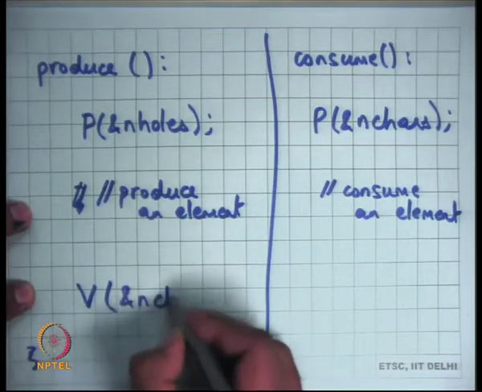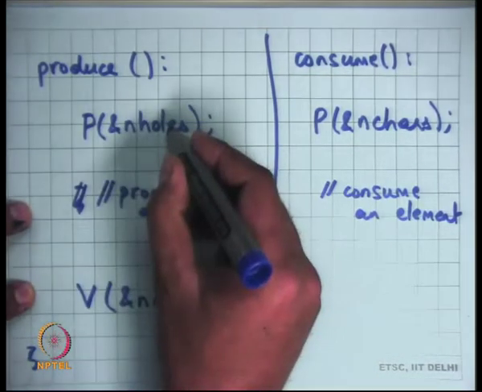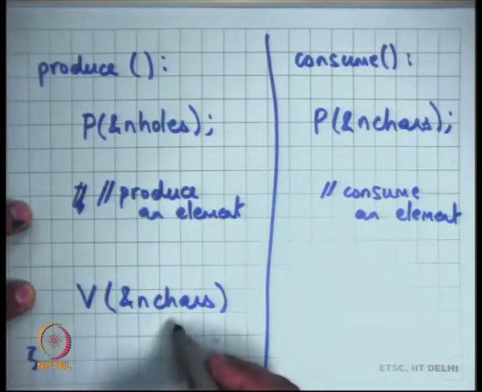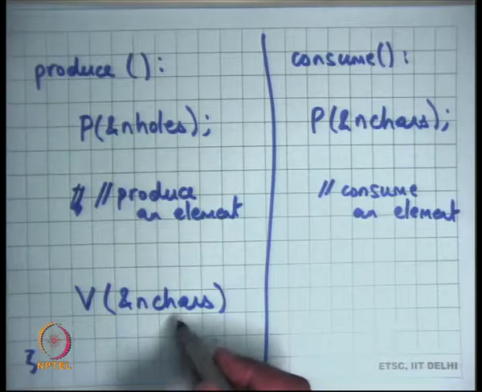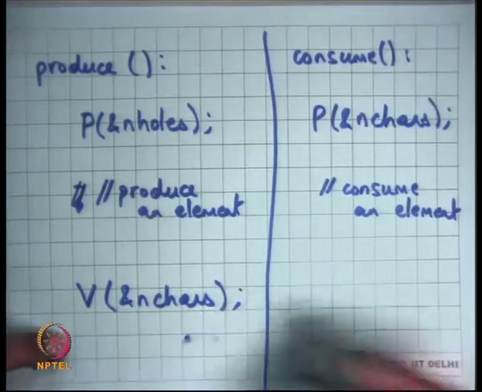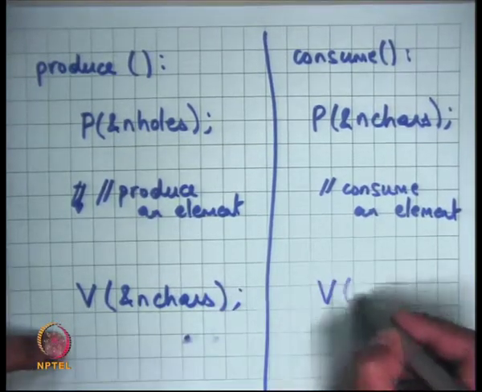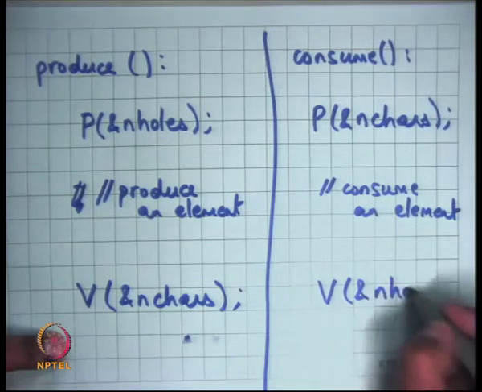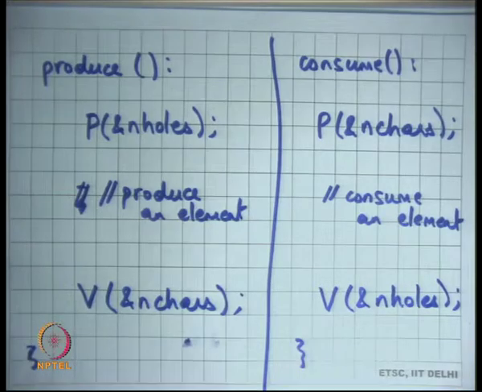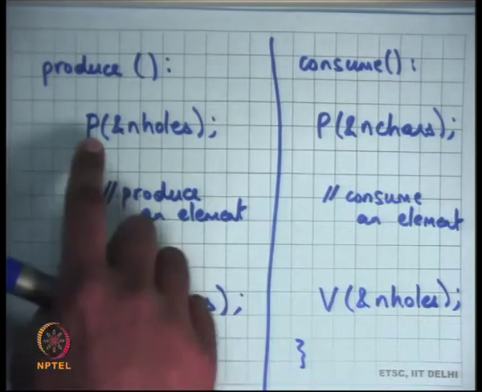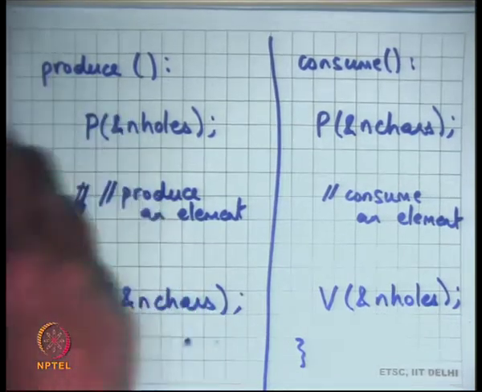N chars. You decrement n holes before, and you increment n chars after, because at this point you have added a character. Similarly, you increment n holes here. That's it.